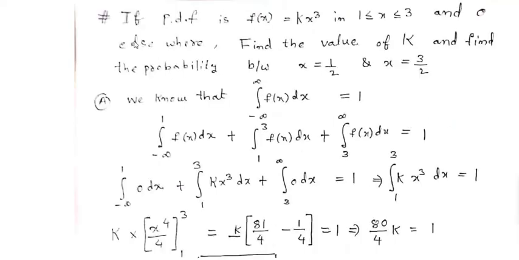Now let us go to the second problem. What is the second problem? The PDF, the probability density function, f of x, is defined as k into x cube within the interval 1 to 3, that is, 1 is less than or equal to x is less than or equal to 3. Outside this interval, that is, whenever x is less than 1 or x is greater than 3, f of x is defined as 0.